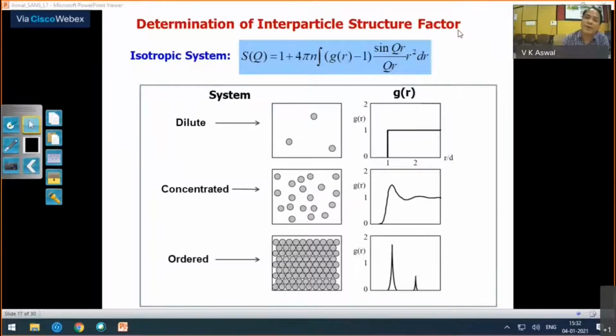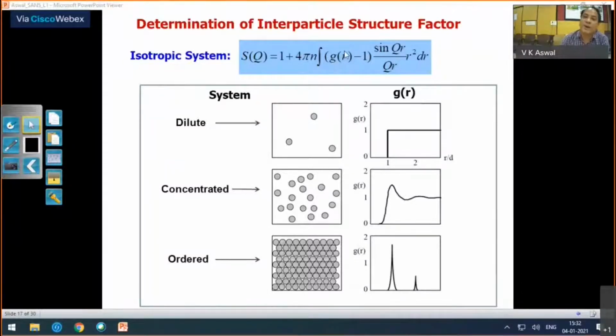But when you have a concentrated system, you have to look for this contribution. And the intra-particle structure factor P(Q) was the Fourier transform of your scattering length density, and your inter-particle structure factor is the Fourier transform of g(r), the pair correlation function.